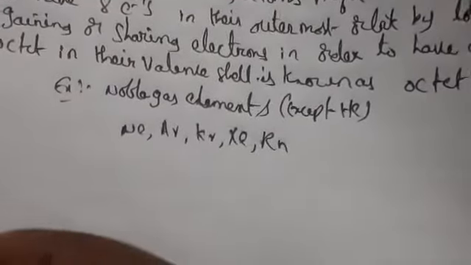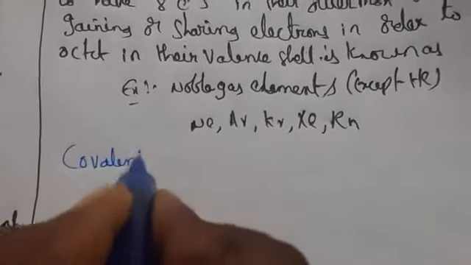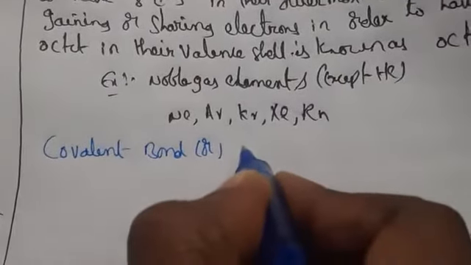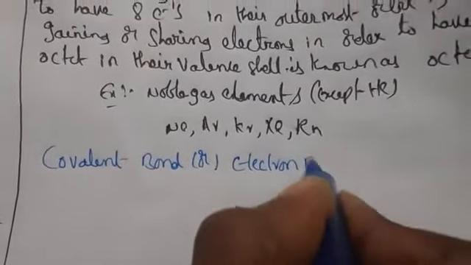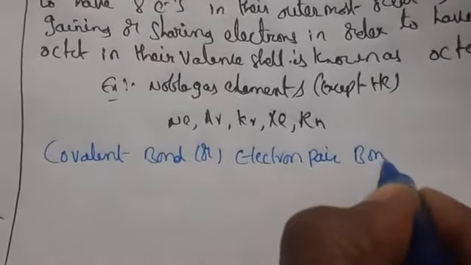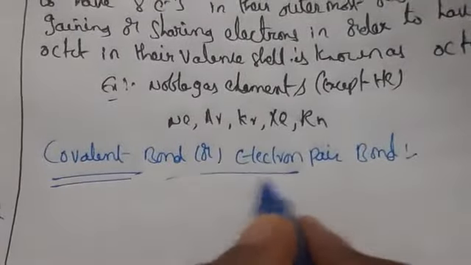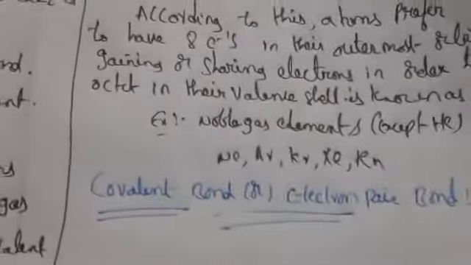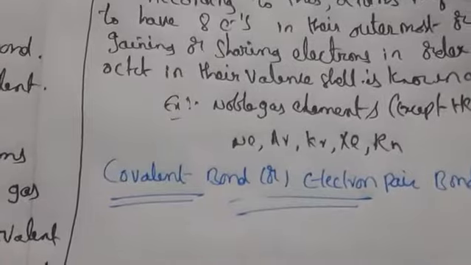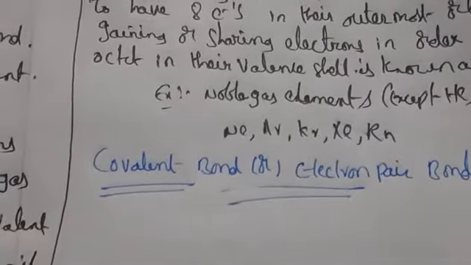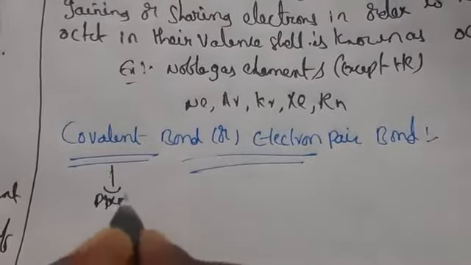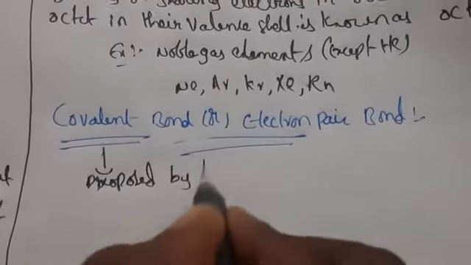Generally, the covalent bond was proposed by Lewis.